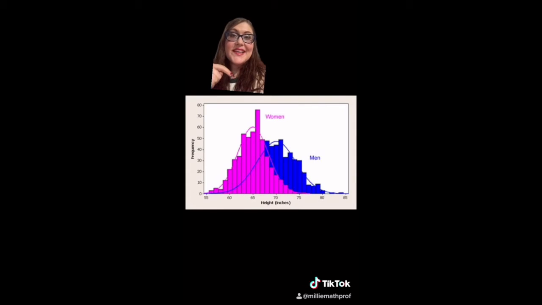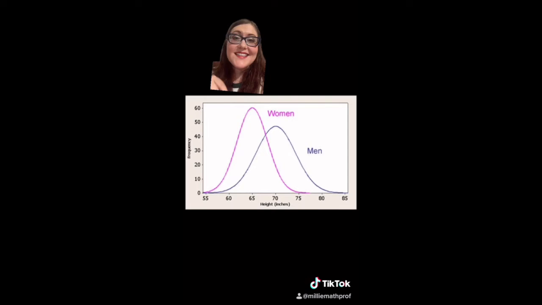So for example, here are the heights of men and women in the United States. As you can see, they kind of take on the shape of a bell curve. In this case, because the mean, median, and mode are all the same, the mean is a great measure of center or average. What is the average human height? The problem is that the hourly incomes of people in the United States do not fit a normal distribution. So that's why mean isn't the best measure of value. Stay tuned for part 3.